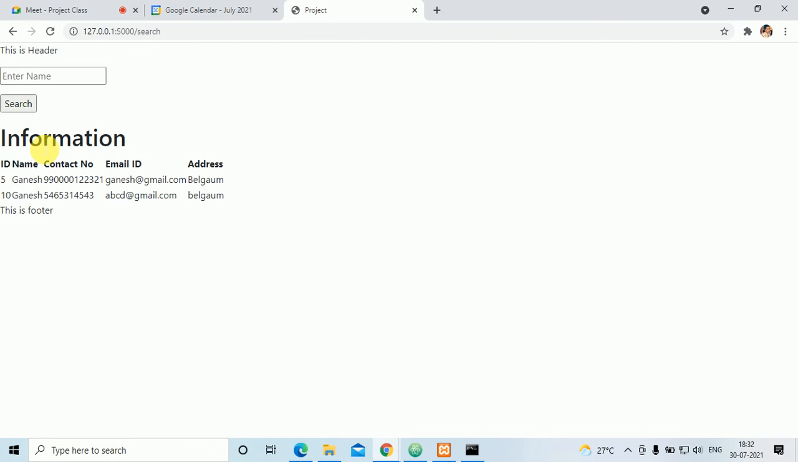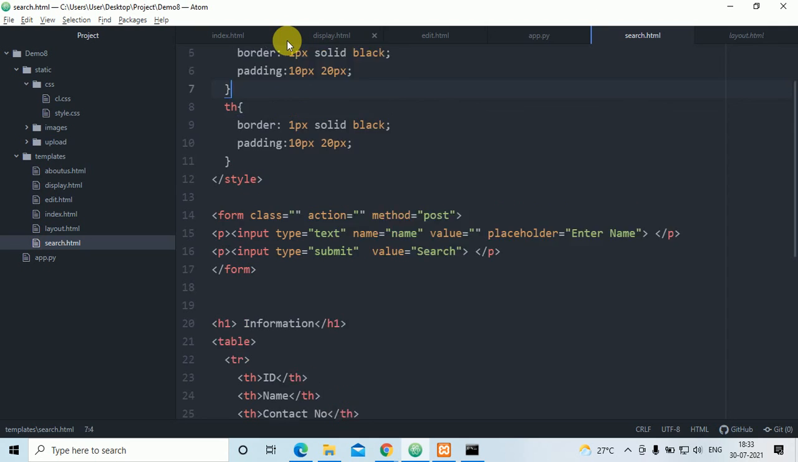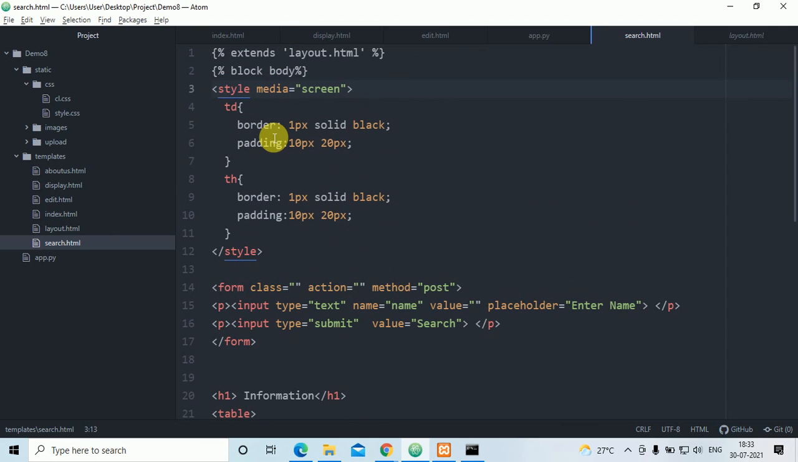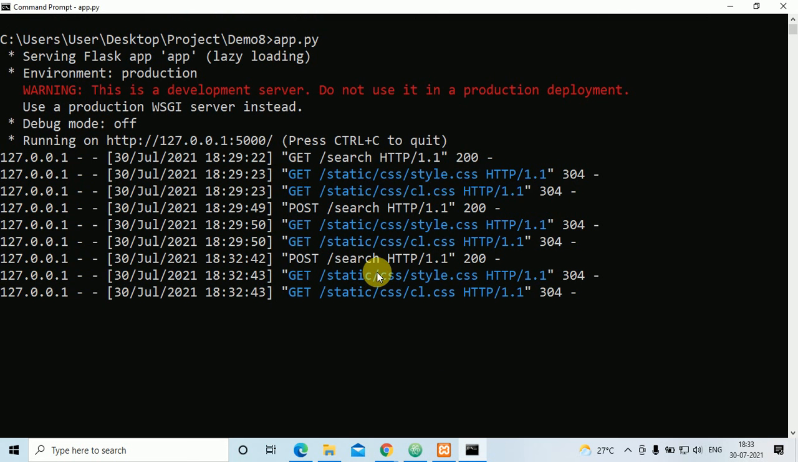Okay, now I want it in a proper order. So what I have done is I have used style.css, the cascading style sheet. Once again I'll clear it and update it, come out of the loop, and execute app.py.